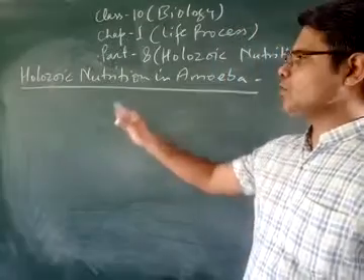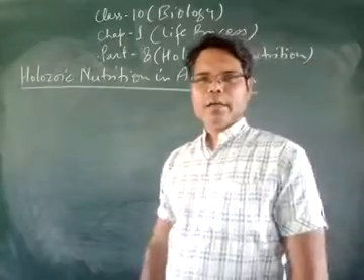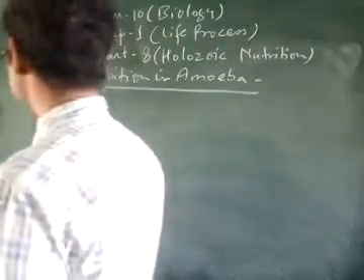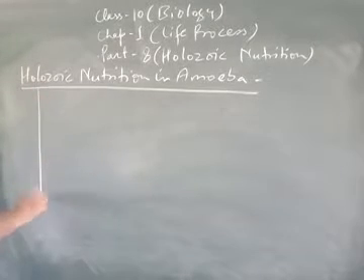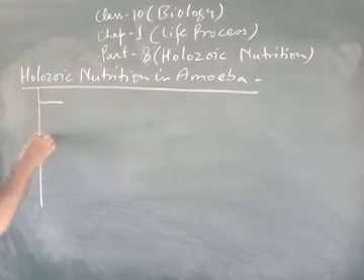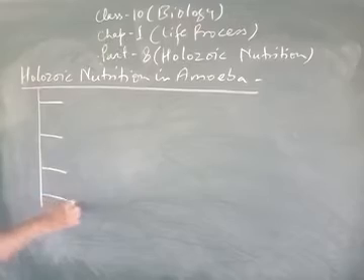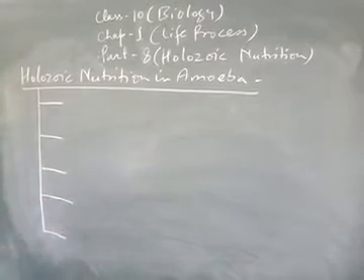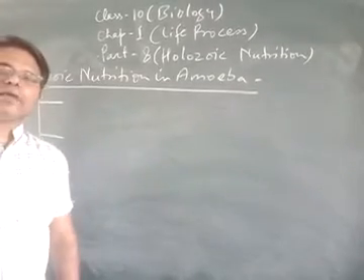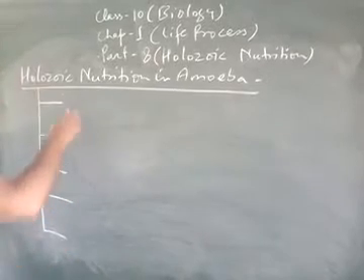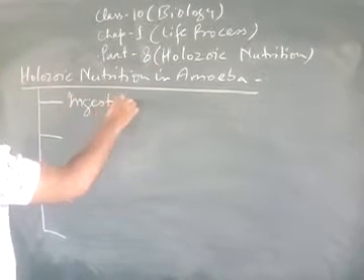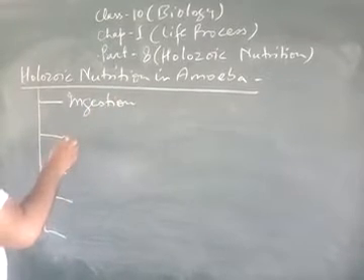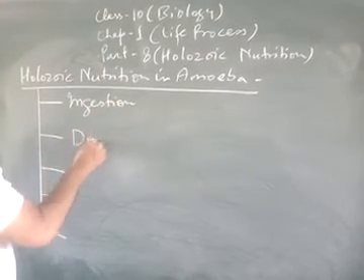Now the holozoic nutrition in case of amoeba. Holozoic nutrition involves 5 steps. First step is ingestion. Second step is digestion.